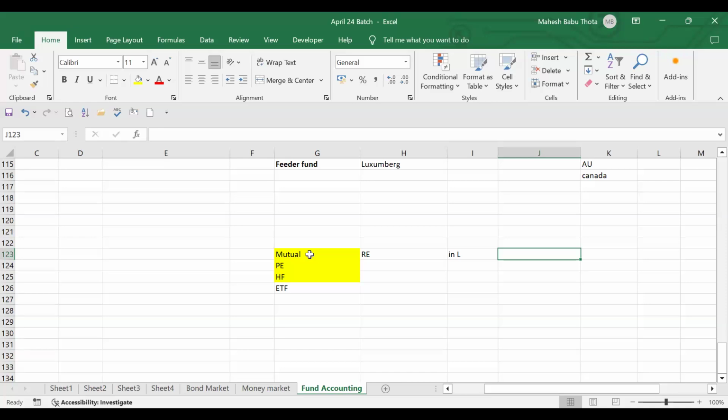Are you going to invest in bonds? Are you going to invest in equities? Are you going to invest in real estate? Everything we need to disclose to the public as well as the SEBI. We have to take an approval. A lot of approvals need to be taken. Then only we can start this mutual fund. A lot of complexities and compliances will be there in mutual funds. Understanding?